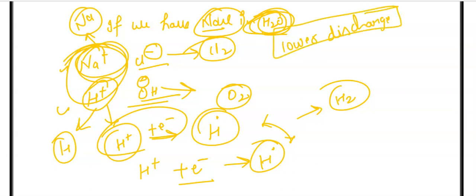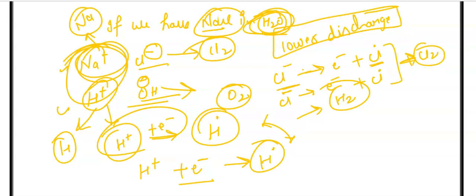Hence Cl negative wants to get neutralized first. And how will it get neutralized? It will lose electrons and convert into a Cl radical, and similarly the next Cl negative converts into a Cl radical, and these Cl radicals combine to form Cl2 gas. They both combine to form Cl2 gas.